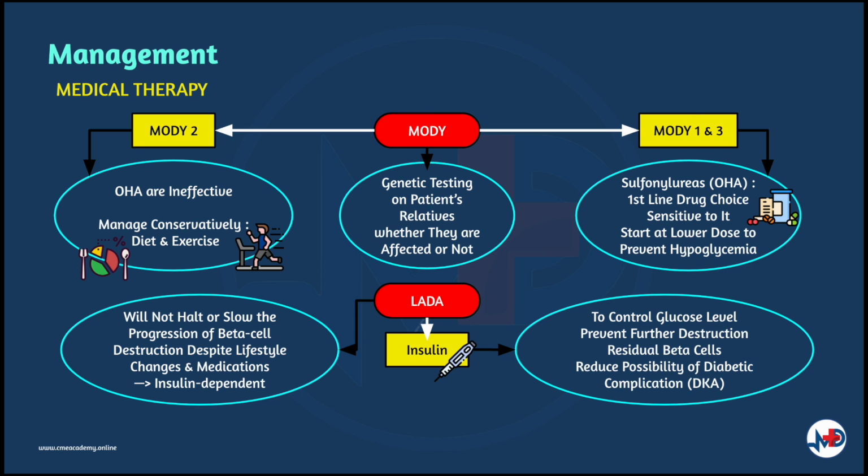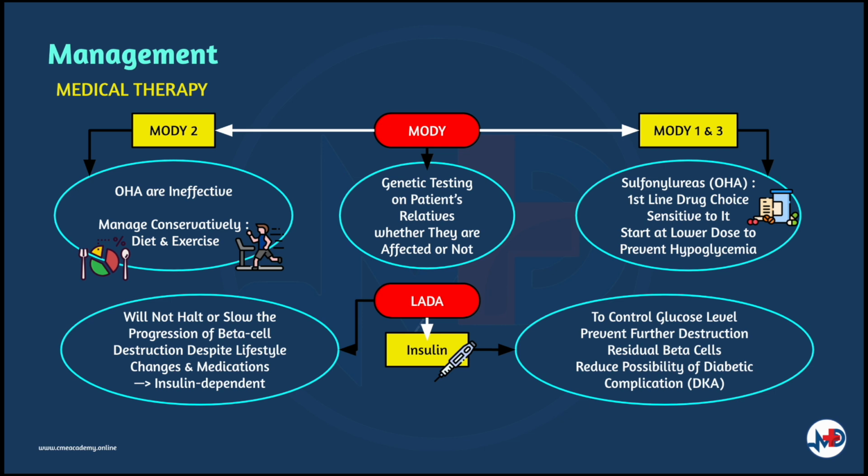In some forms of MODY, the standard treatment is appropriate. However, there are some exceptions. In the case of MODY 2, oral agents are relatively ineffective, but most patients are managed conservatively through diet and exercise instead. In MODY 1 and MODY 3 patients, sulfonylureas are usually very effective, delaying the need for any insulin treatment. Whenever there is a need for the use of oral hypoglycemic agents in MODY, sulfonylureas are considered the first drug of choice. Interestingly, MODY patients are often more sensitive to sulfonylureas compared to type 2 diabetic patients, and thus a lower dose should be used initially to prevent any hypoglycemia.